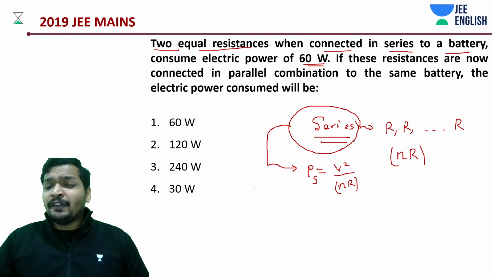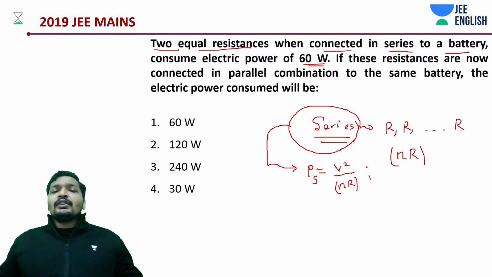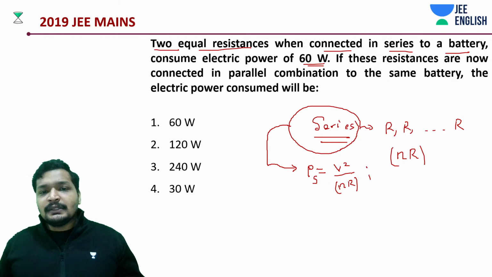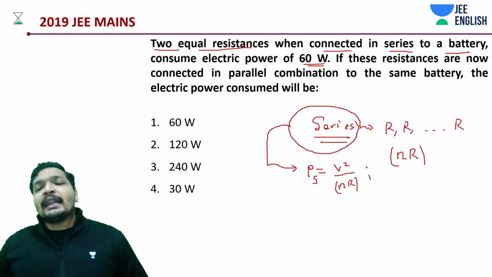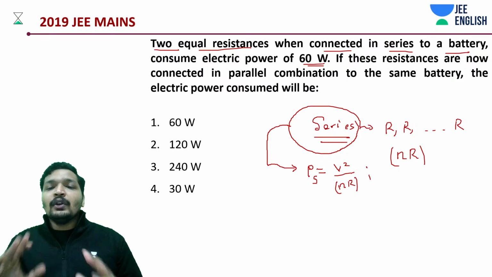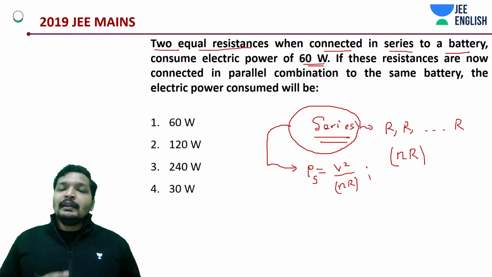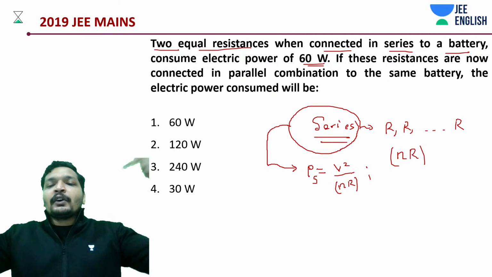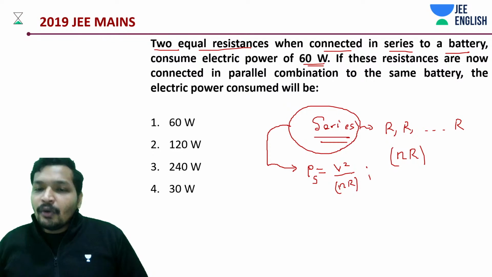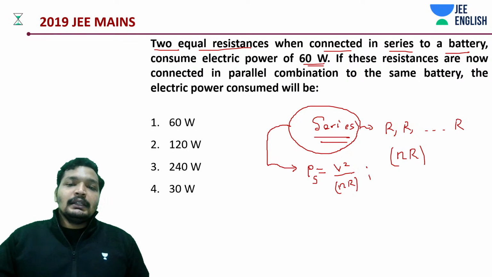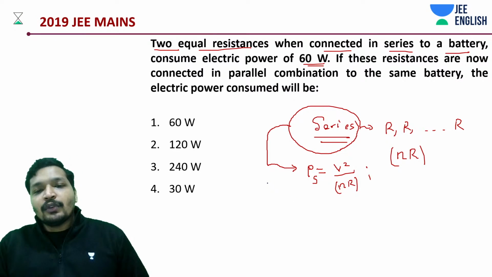Come to the final thing that you need to really understand and remember. Students, you have 10 similar resistances, or even not similar resistances. You connect them in series and you connect them in parallel to the same battery. Which one would be consuming more power? The one in parallel, because the same potential is going to drop across the different resistors. In series, there would be P1 plus P2 plus P3 plus P4, and one current would be flowing through all the resistors.